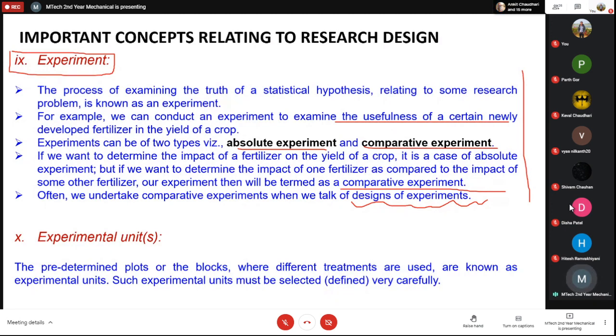Because an absolute experiment is something which is done for the first time, right? But a comparative experiment is something which is done to compare whether it is good or bad. If it is good, then how good. If it is bad, then how bad it is.